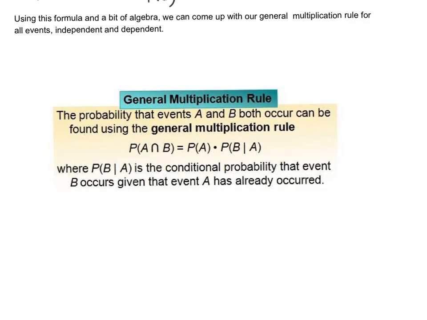So if we do a little algebraic manipulation, we can figure out that the probability of A and B, and again, there's that upside down U, is the probability of A times the probability of B given A has already occurred. So the probability of two things happening is the probability of the first times the probability of the second, assuming the other one has already occurred, which kind of makes sense. We have to take that into consideration because it's already happened.